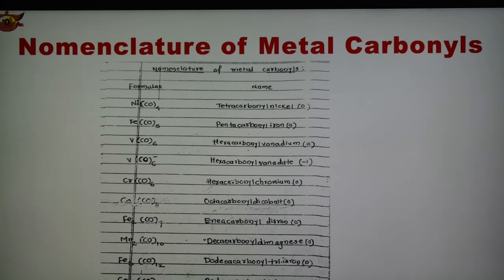Fe3(CO)12. Dodeca carbonyl. Dodeca means 12. So dodecacarbonyl triiron in 0 oxidation state. Co4(CO)12. So dodecacarbonyl tetracobalt(0). So we can simply write the name of the metal carbonyl in this way. So some examples are given of the commonly used metal carbonyls and their names with their oxidation states.